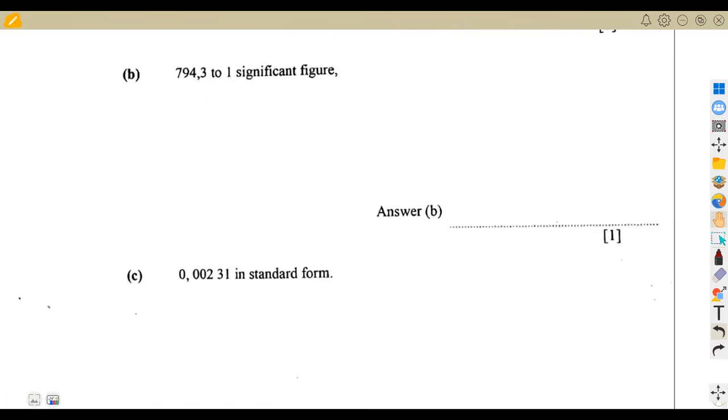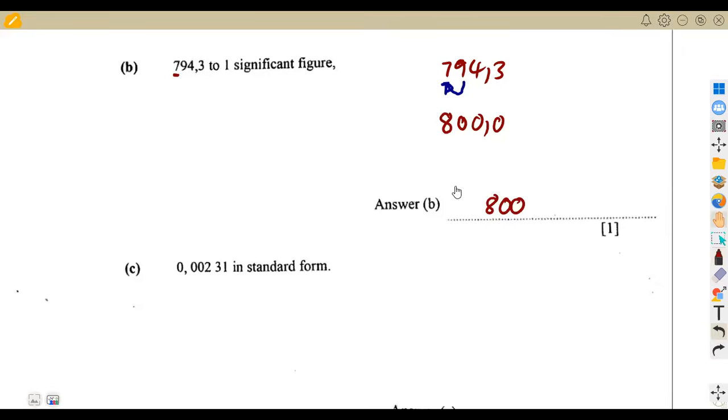Next, 794,3 to 1 significant figure. So we're just considering the whole number. The first whole number that we have is 7, which is the first significant digit. Is it going to be changed by this 9? Yes, 9 is greater than 5, so it can change this 7 into 8. The rest of these digits become zeros, and the part after the comma is not important. So it is just going to be 800. 1 mark for that.